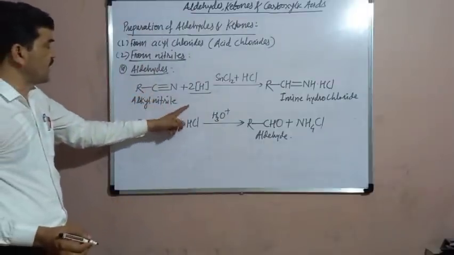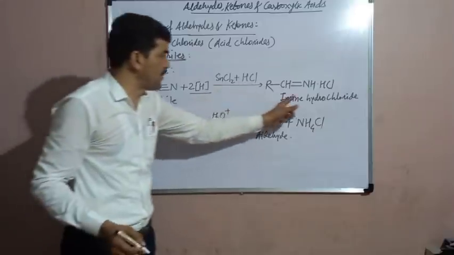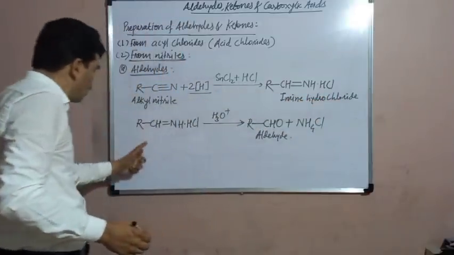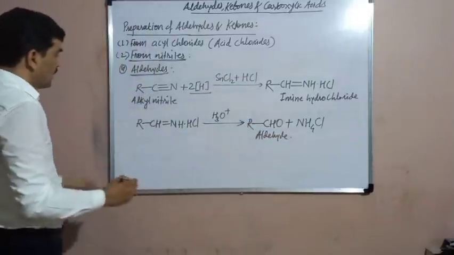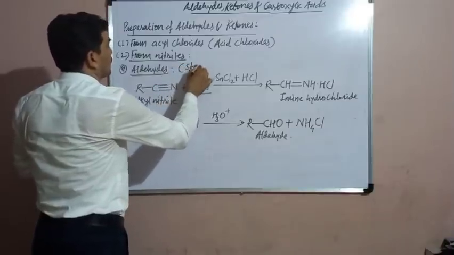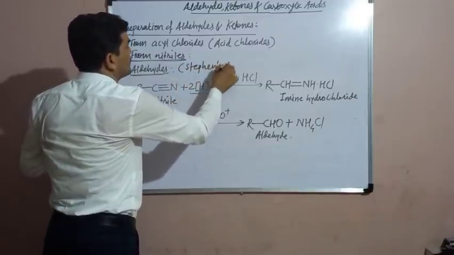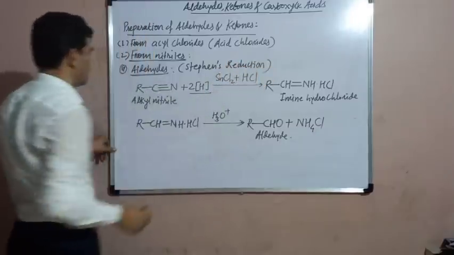Alkyl nitrile is reduced by stannous chloride and HCl. First of all, there is a formation of imine hydrochloride. The imine hydrochloride is later hydrolyzed by the dilute acid to give the aldehyde. So this method is known as Stephen's reduction. This is the Stephen's reduction for the preparation of aldehydes.